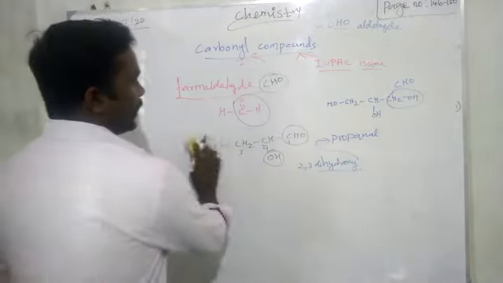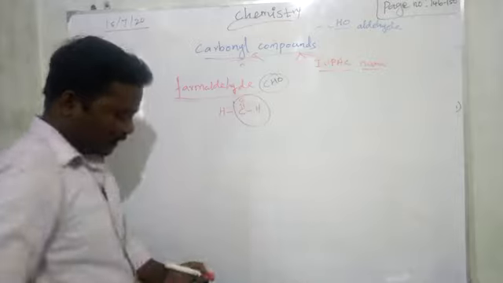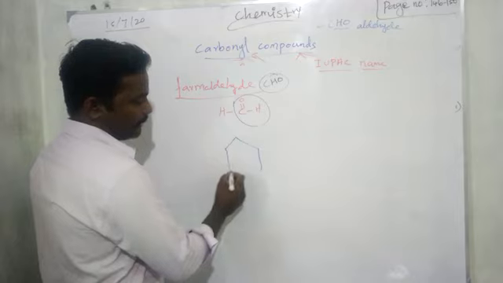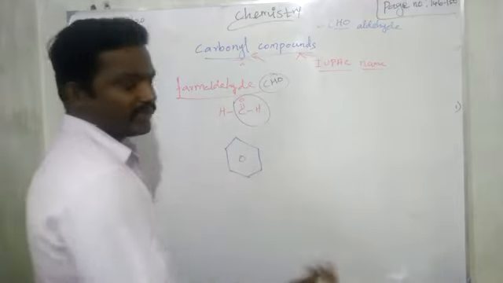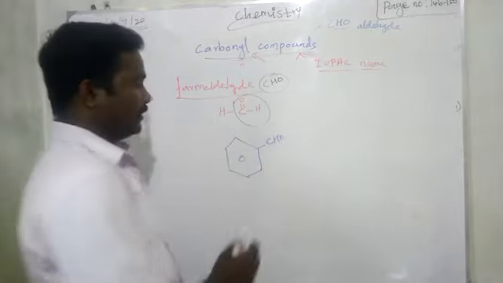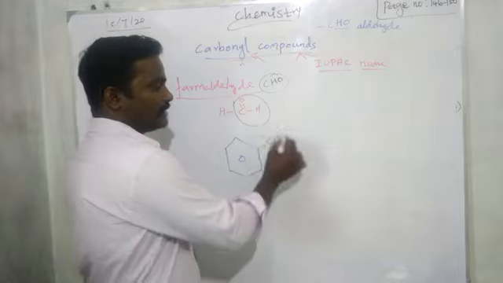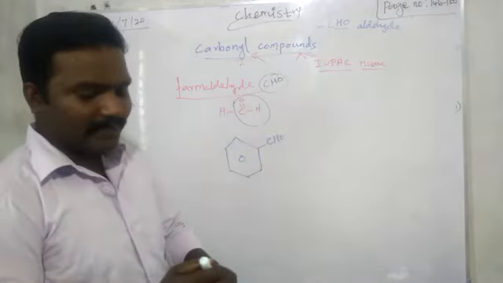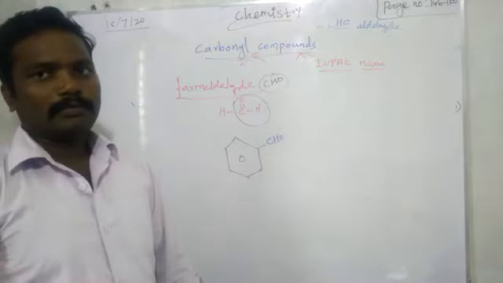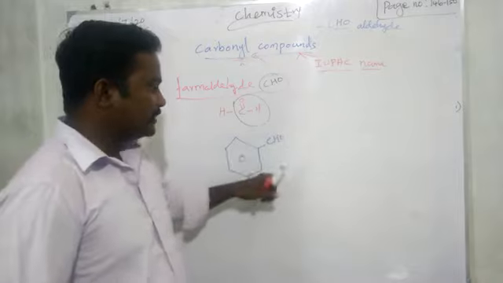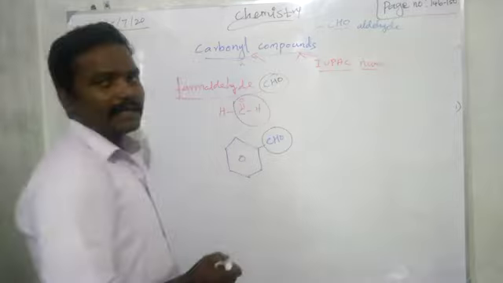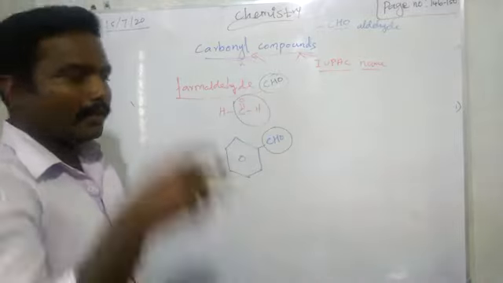Next, benzaldehyde. What is the molecular formula for benzaldehyde? Benzene with aldehyde group. Listen carefully. In the benzaldehyde, benzene, this is the parent chain, because sometimes we will get confused. CHO only the branch, remaining is the parent chain, like that we will think. That is wrong. CHO group only the parent chain because that only having the functional group.